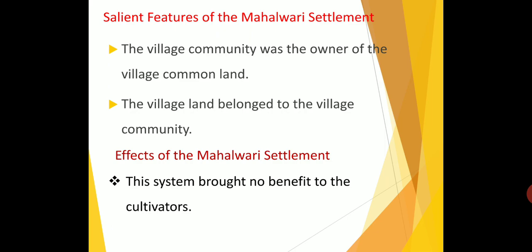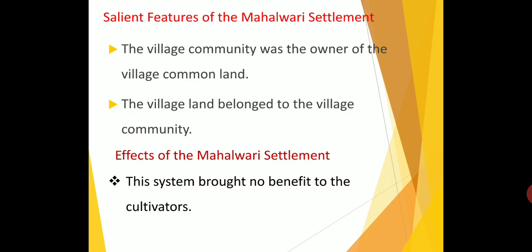So the Lambardar got all the benefits, but the cultivator got no benefits or privileges. So it was the modified version of the Zamindari system. The Zamindari system is also called the permanent settlement, which benefited the upper class in the village.